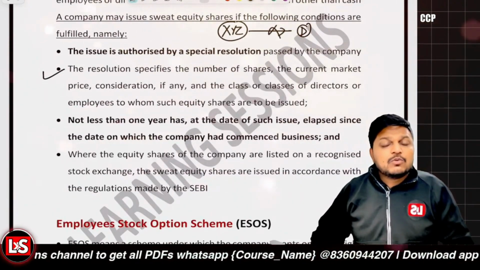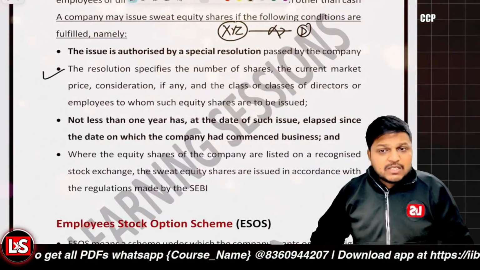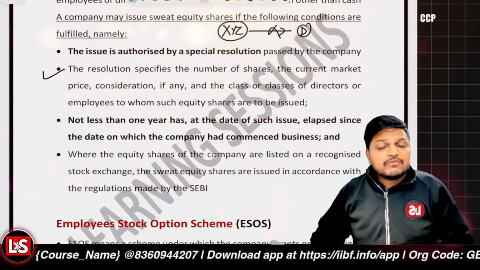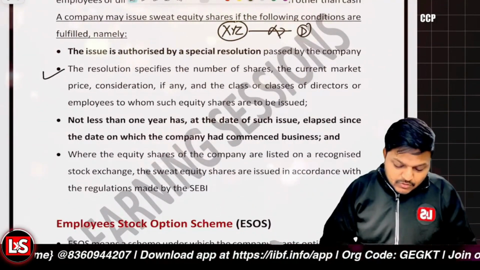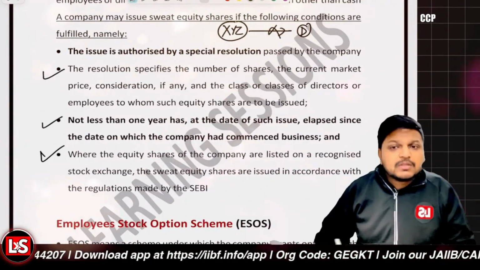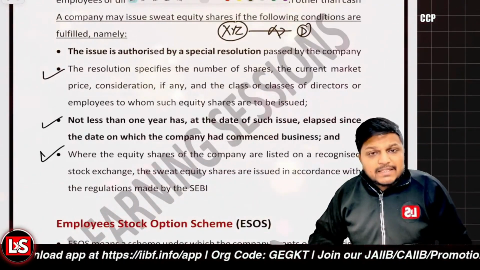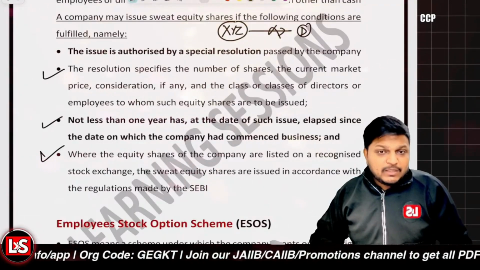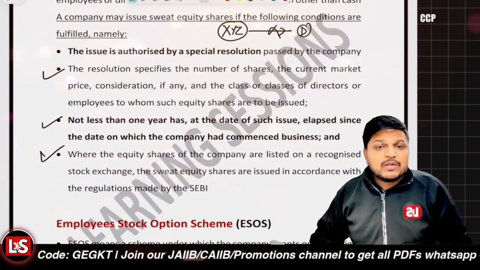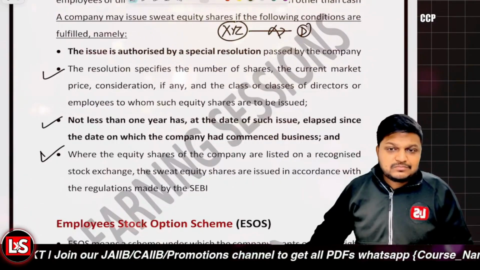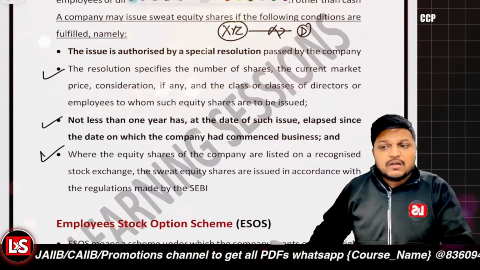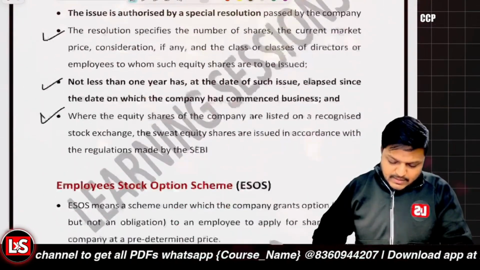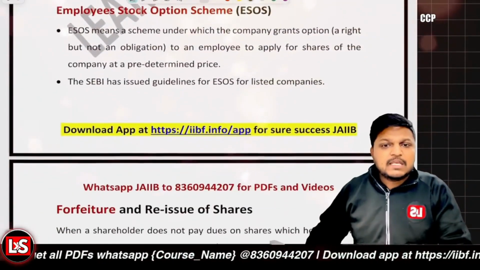And when the equity shares are listed on the stock exchange, sweat equity shares can be issued, but as per the regulations of SEBI only. So the SEBI regulations are to be followed when the company is to issue sweat equity and the company is listed on a recognized stock exchange. Further after that, it's related to the ESOS, that is the Employee Stock Option Scheme.